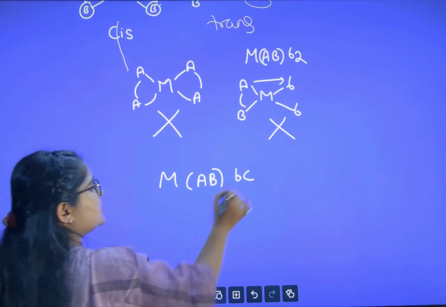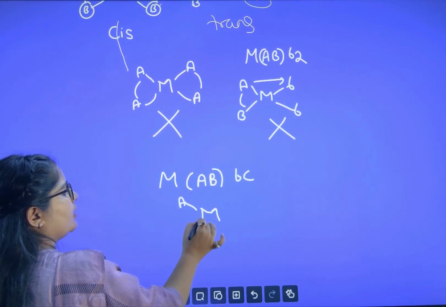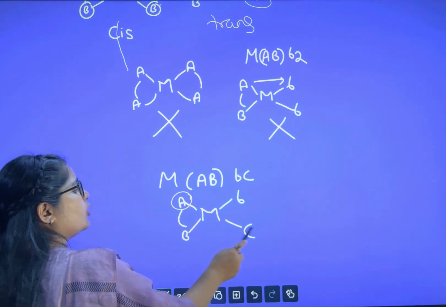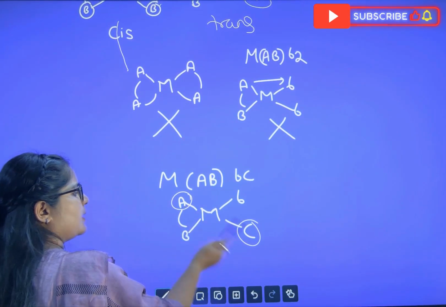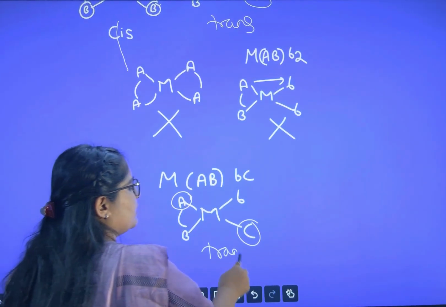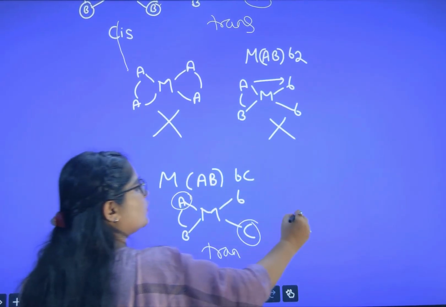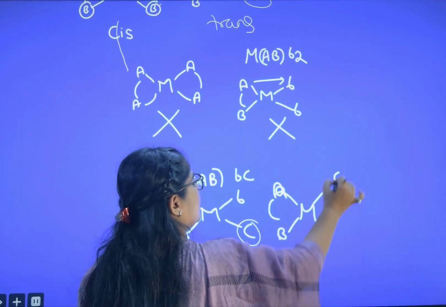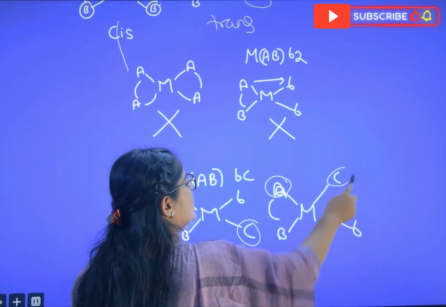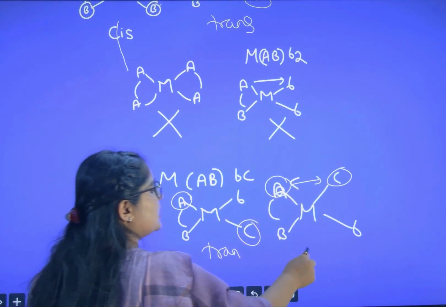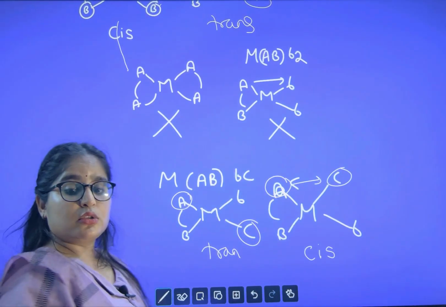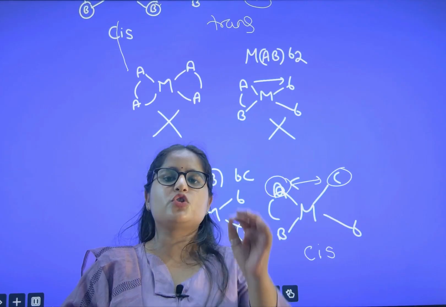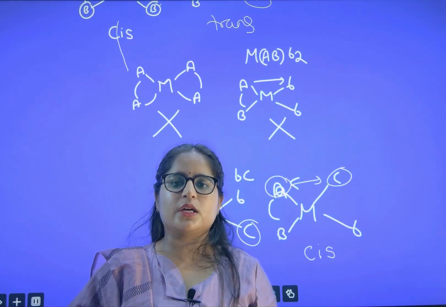Last condition: M, A, B, B, C. So M, here we have A and here we have B, and this is B and C. With respect to A, now C is opposite. Let's say for example, I can say it is trans. Now I am going to flip it. With respect to C, now C will come here and B will come here. So A and C, now here it was trans, now here it is same side, cis. So here we have finished the conceptual clarity in case of geometrical isomer for coordination number 4.